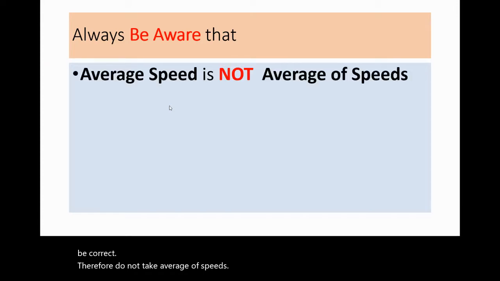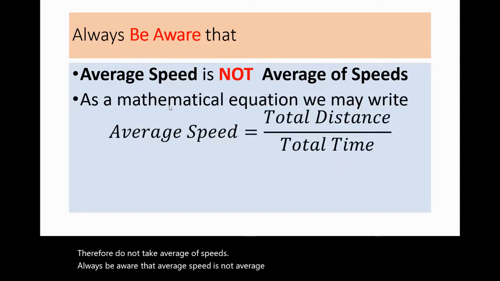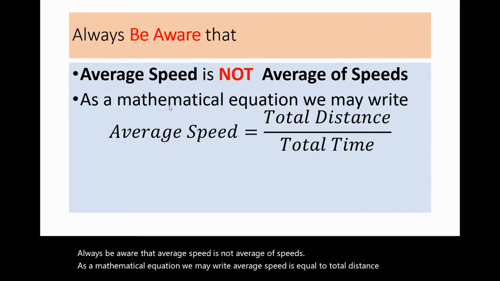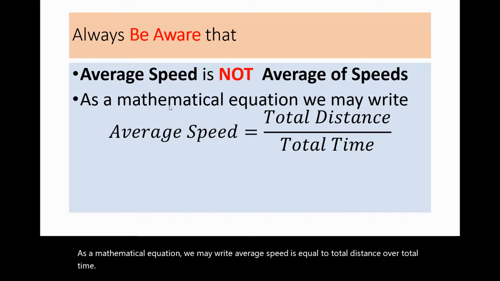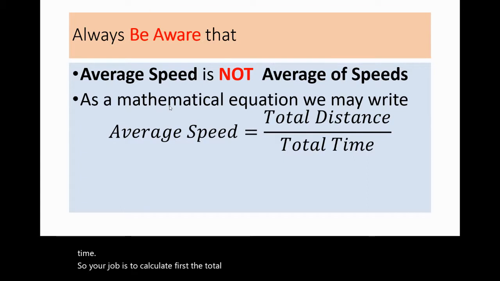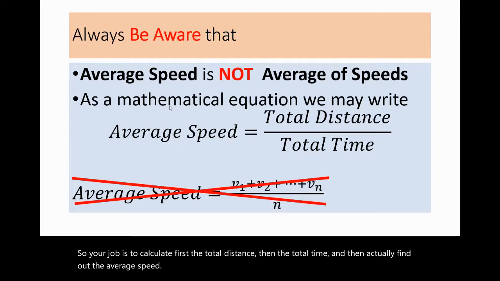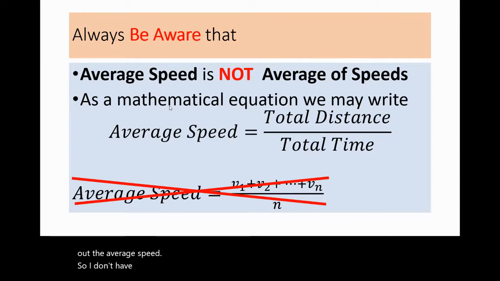Always be aware that average speed is not average of speeds. As a mathematical equation, average speed is equal to total distance over total time. So your job is to first calculate the total distance, then the total time, and then find the average speed. So remember, average speed is not just adding all the speeds and dividing by the number of speeds. Thank you.